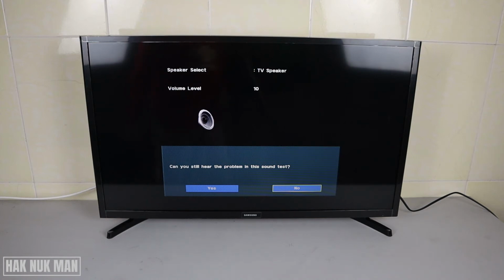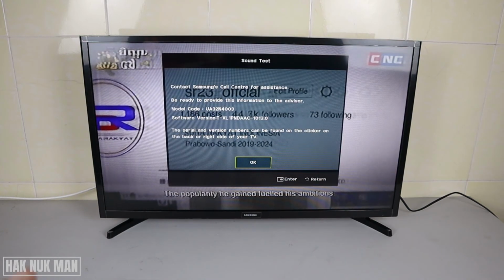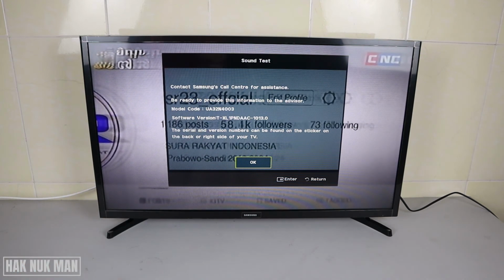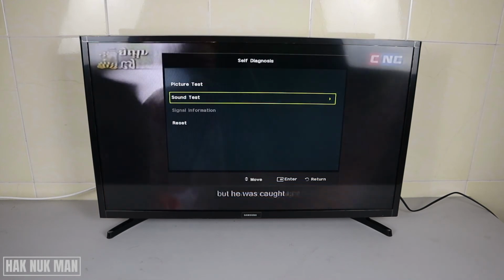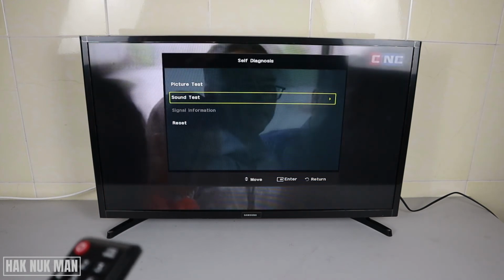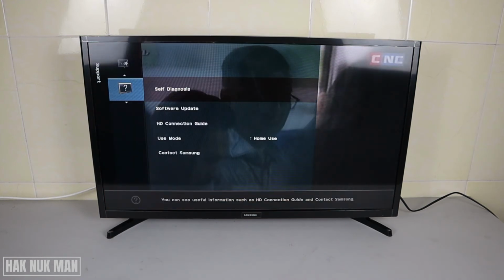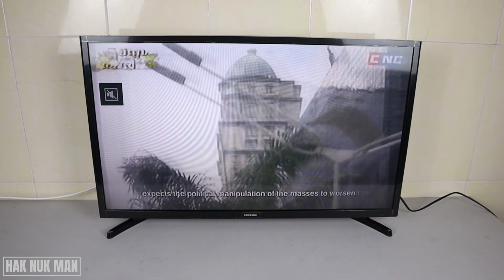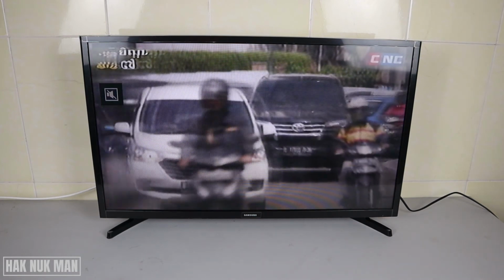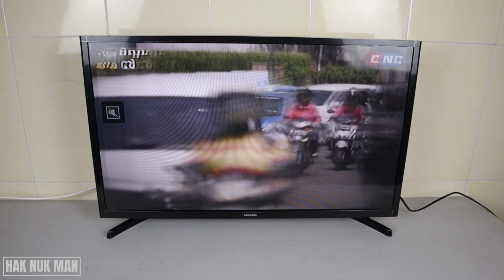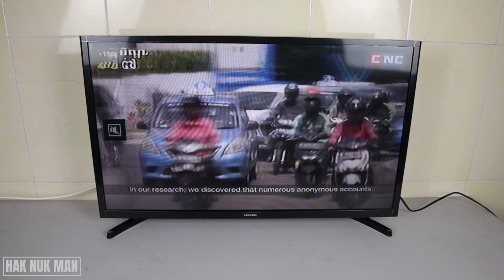If there is a problem, you just press the Yes button, and then the same message is alerted on your TV screen again, and you just confirm it and then return. And I think that's all for how you can perform the picture and sound test on your Samsung LED HD TV.